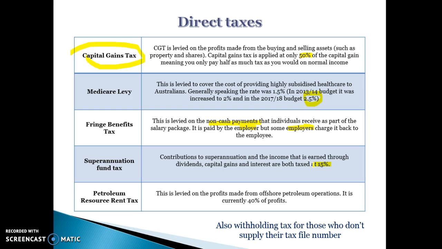And petroleum resource rent tax, it's a 40% tax to companies on their profits that try and shift their petroleum operations offshore. Not very important.